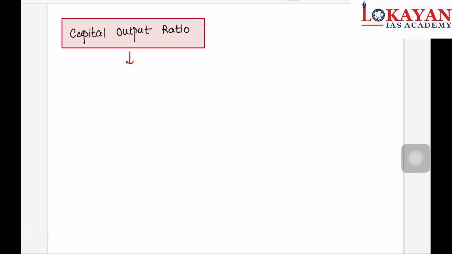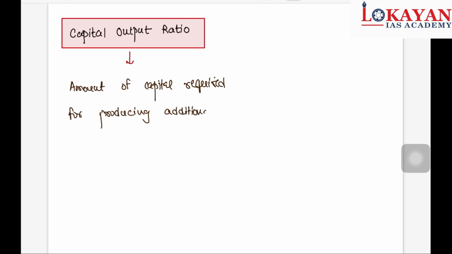What is capital output ratio? Capital output ratio means the amount of capital required for producing an additional unit of output.